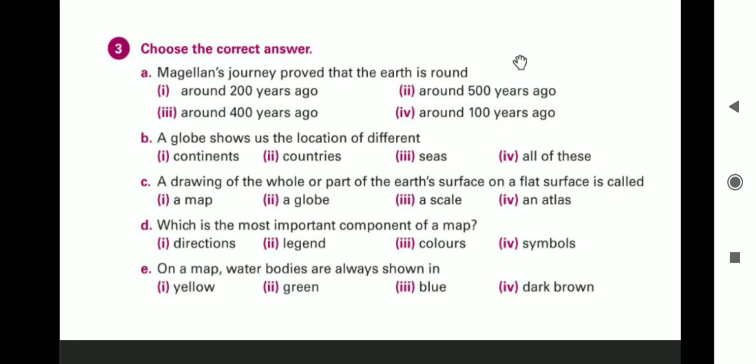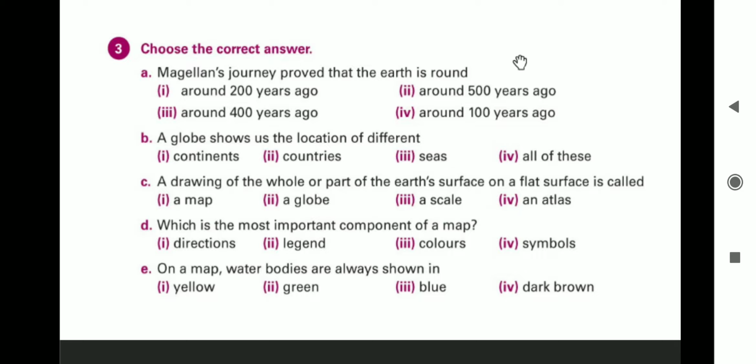Which is the most important component of a map? Let us read. Directions, legend, colors, symbols. The correct answer is directions.